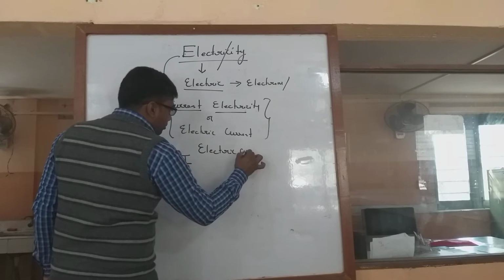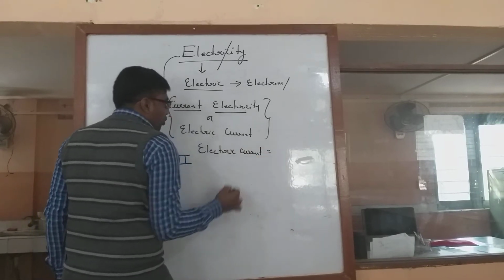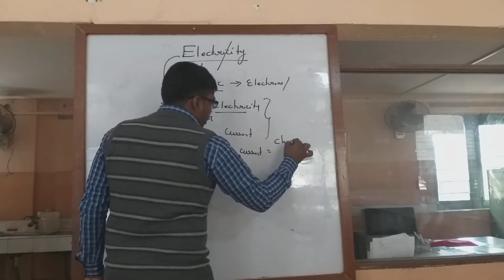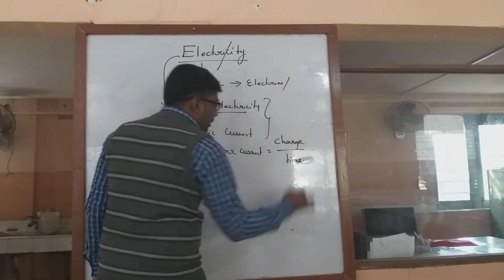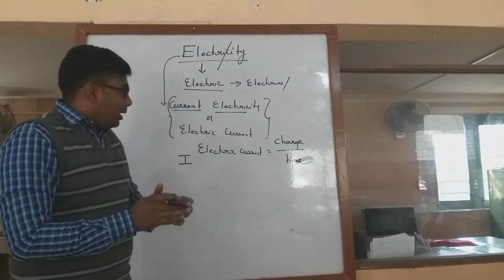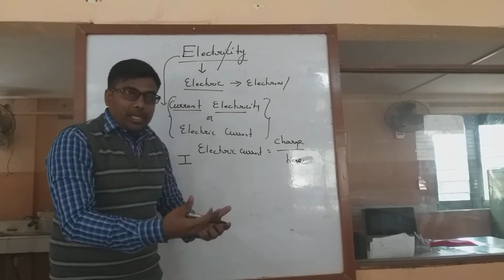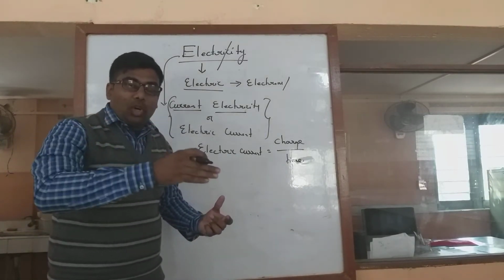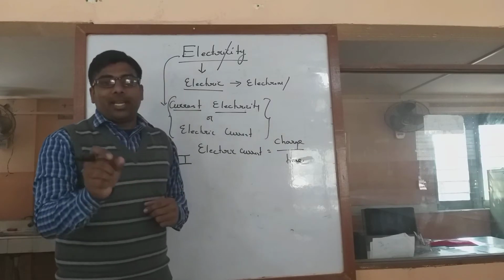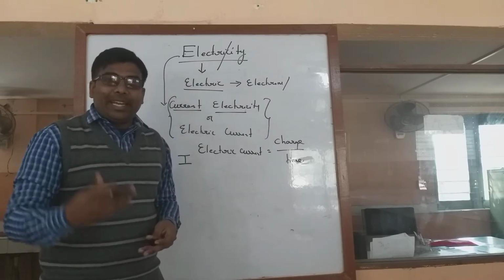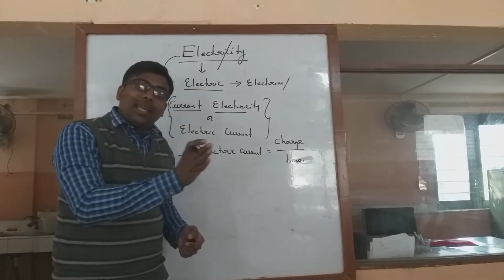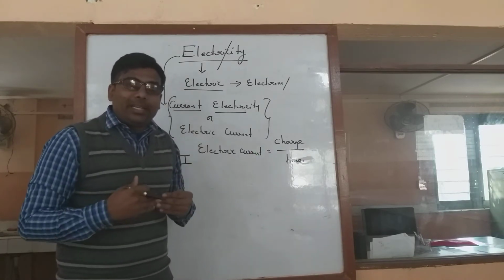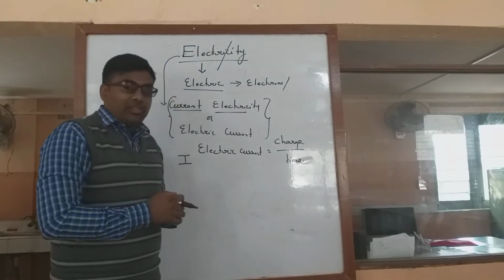Or simply we can use a formula: electric current is equal to charge moving per unit time. Electric current is used to represent the number of electrons. Here the word charge represents the electron. As we know, the electron is a negatively charged particle. So if a number of charges are moving in a given time, then we call that an electric current.